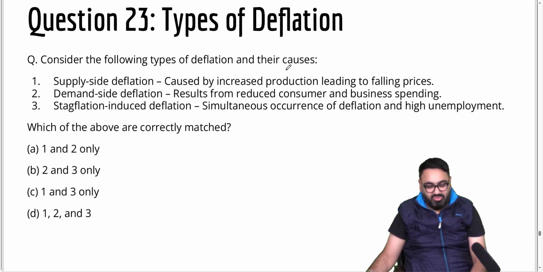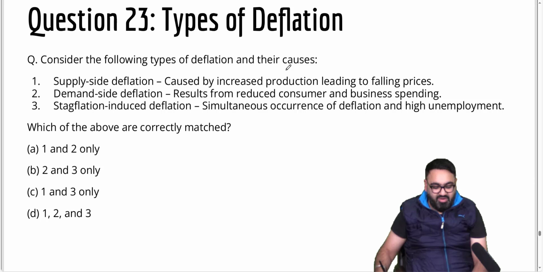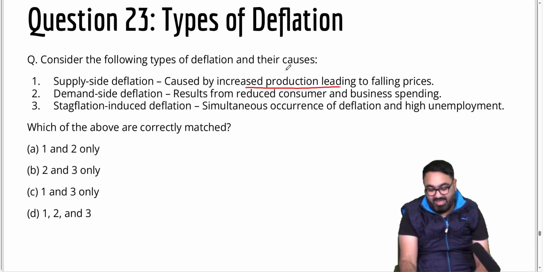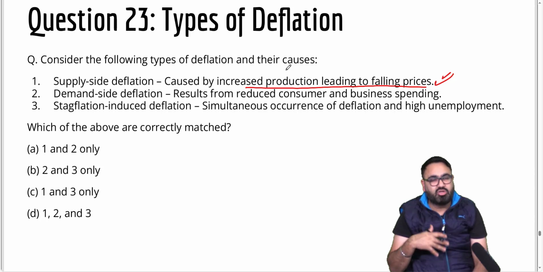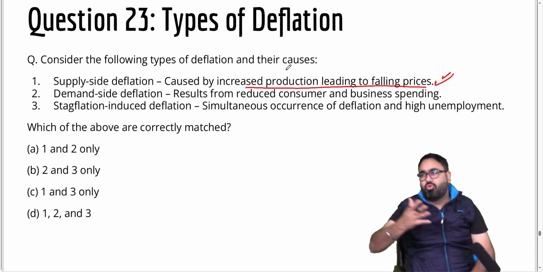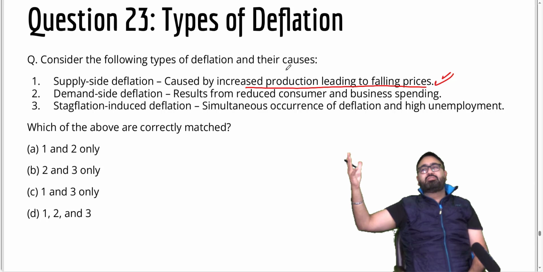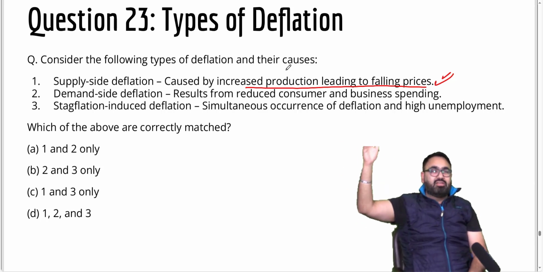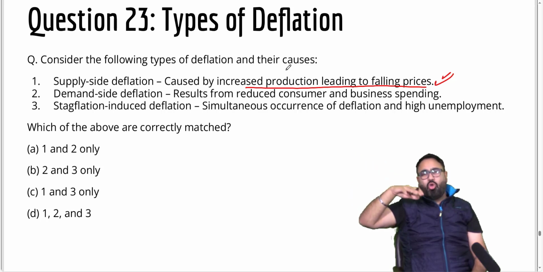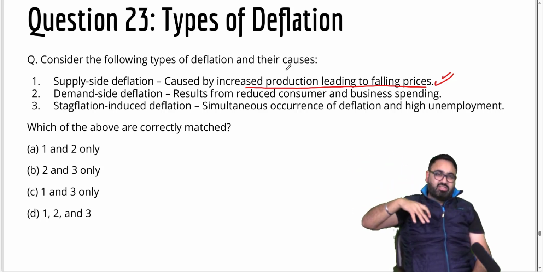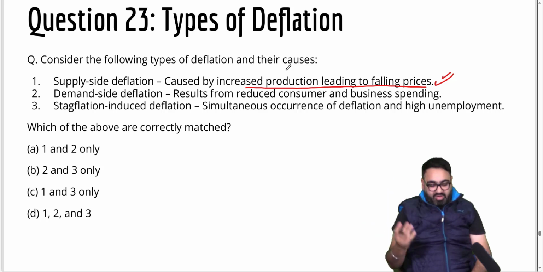Question 23. Types of deflation. First, supply side deflation means it is caused by increased production leading to falling prices. Yes. So again, deflation is opposite of inflation. It is falling prices. When you increase production so much, you go to roadside, there will be some farmers who have filled trucks and tractors of onion, and they're selling it for a low price because they might have a lot more production than they can handle. So they start selling at a lower price, causing deflation.